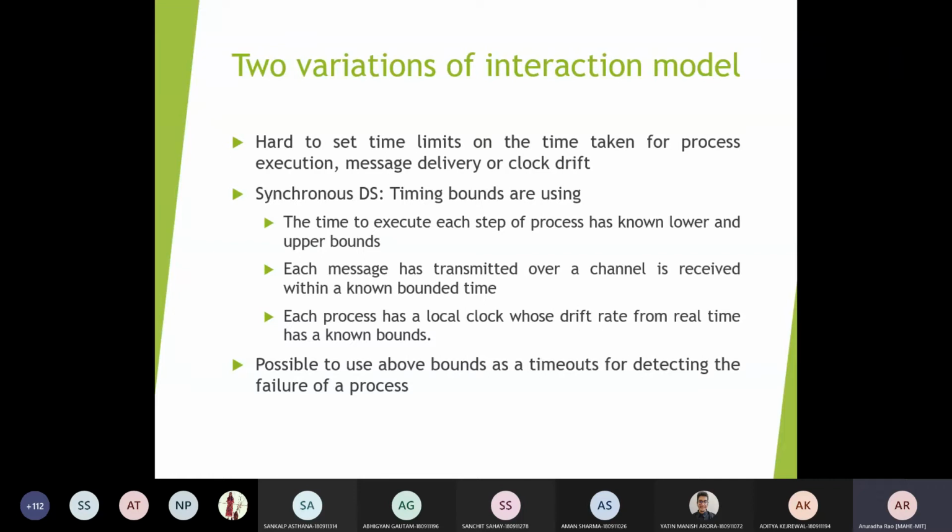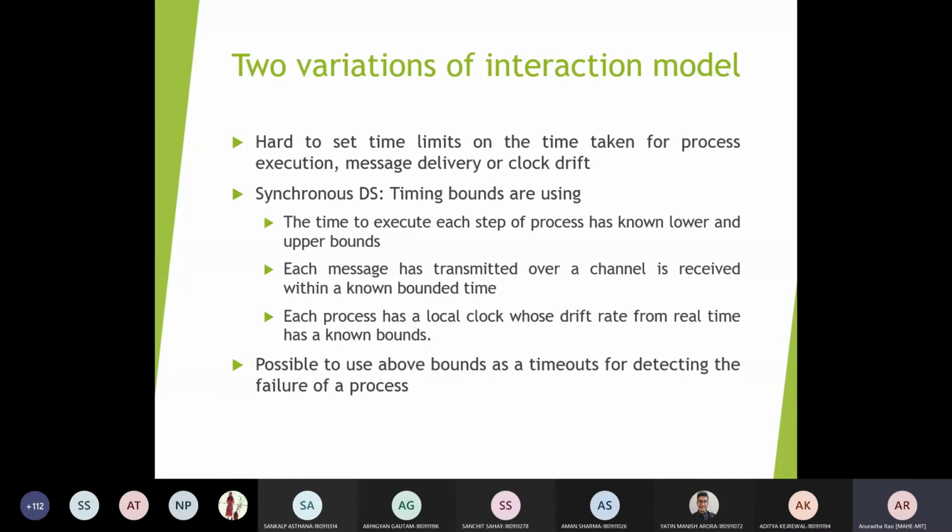Setting these time bounds is comparatively difficult in real-time scenarios, but for real-time systems, as you may have heard earlier, there is a time restriction for each process execution as well as for the transfer of messages within the systems. In such applications, you need to have time bounds. So the interaction has to be modeled with respect to the synchronous nature.